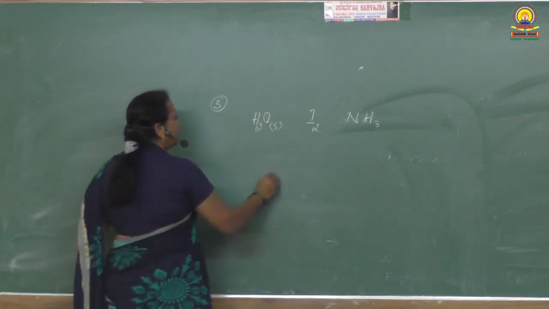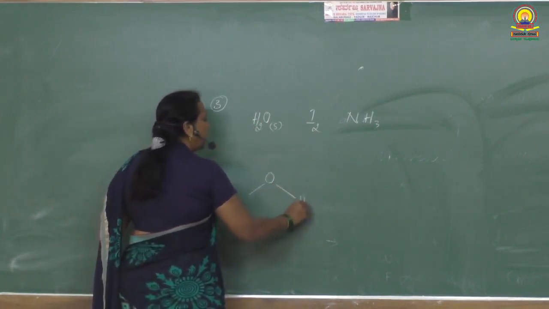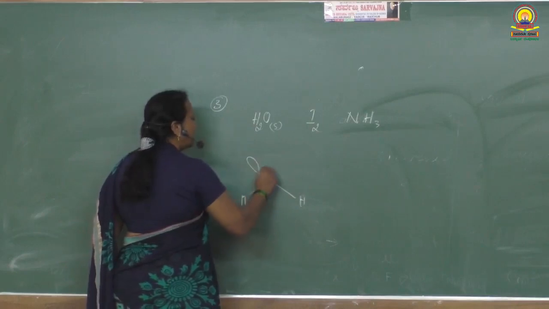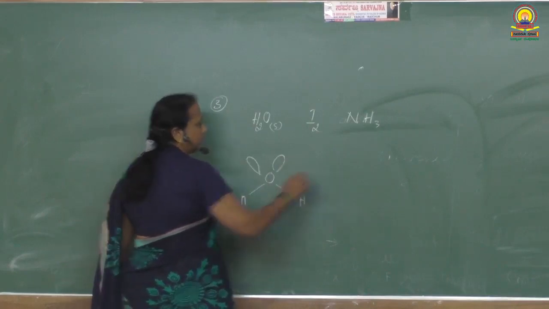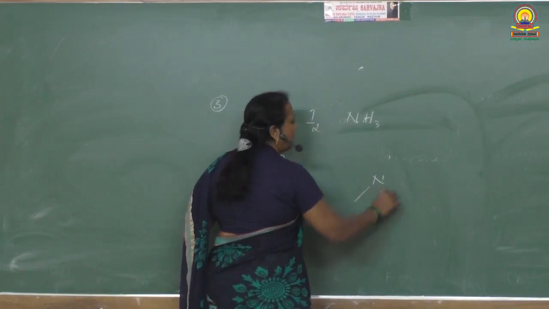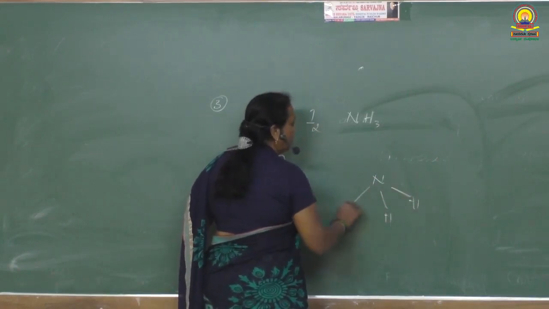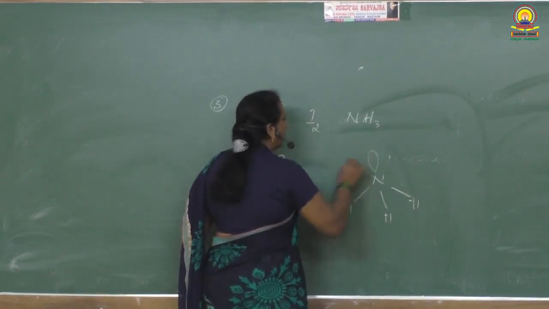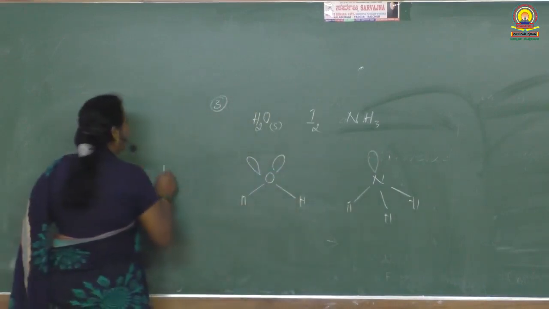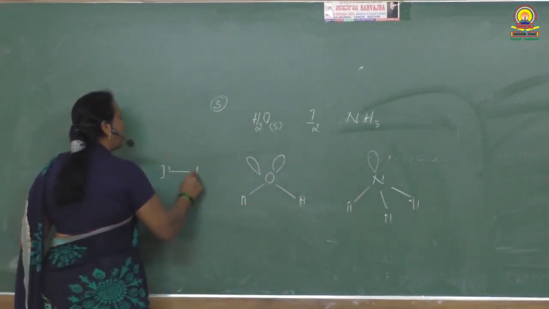Water is a bent molecule with 2 lone pairs of electrons, whereas ammonia is a pyramidal molecule with 1 lone pair. Iodine is a non-polar molecule.